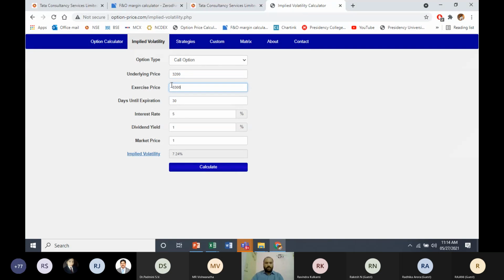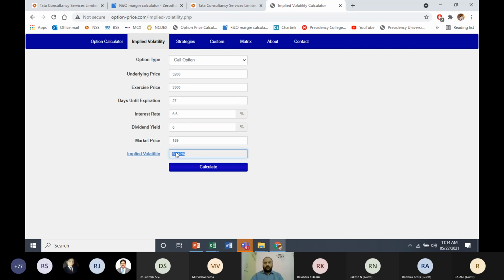Exercise price is 3,300. 27 days is for expiry. Interest rate, let me keep 6.5. Dividend yield is 0. Here, it will ask you market price instead of volatility. It is 159. Just calculate, it will give you the volatility. Volatility is 56%. That means the stock volatility is more. That is the reason your put option is quoting at a higher price.